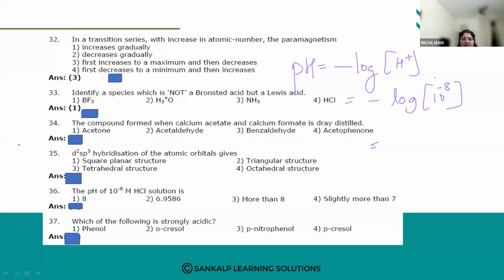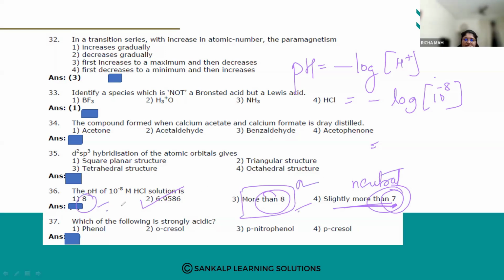So it is acidic pH. So it will be option number 2, 6.95. When it is slightly more than 7, it will come into basic only. More than 8 is basic. Slightly more than 7 will be neutral. More than 8 is basic in nature.